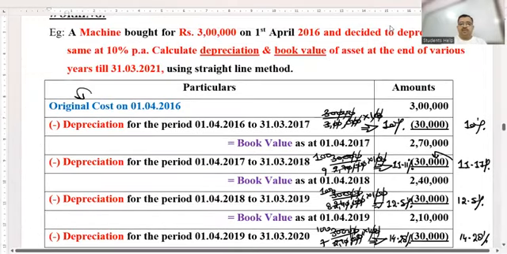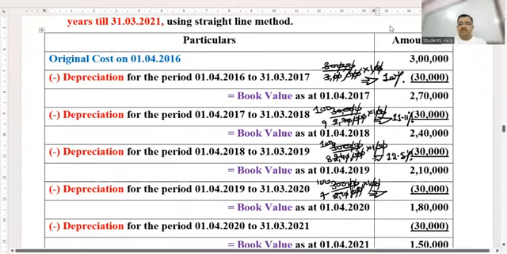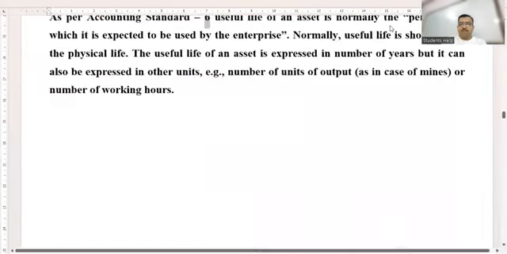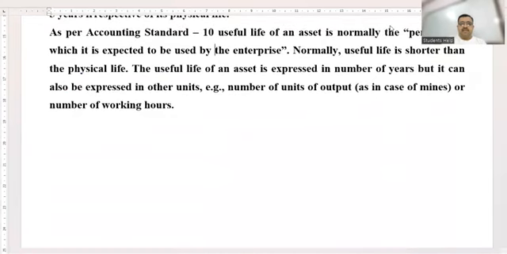Children, done all? Shall I proceed further? Yes, sir. Chalिए, let's proceed further, children.